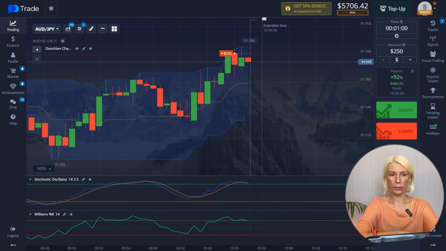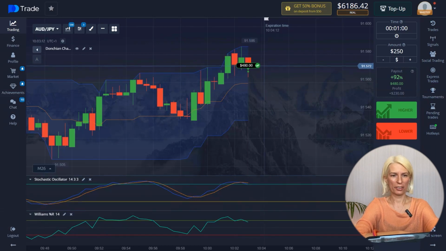30 seconds passed, a new candle opened, which began a steady decline. The transaction is being completed. We have increased our deposit by $230, and with that, our today's trading session has come to an end. At the end of the day, we made $1,150 in less than 10 minutes. It's a good result, isn't it?